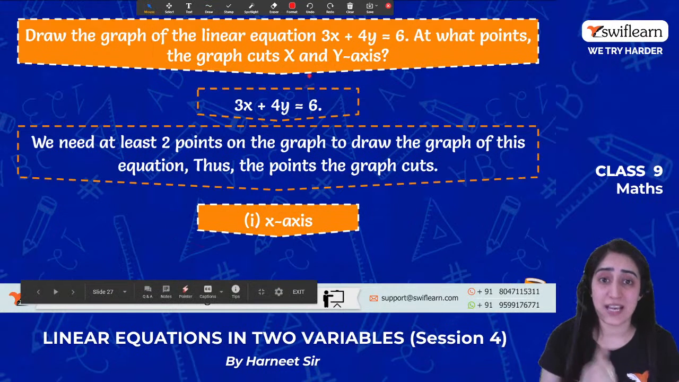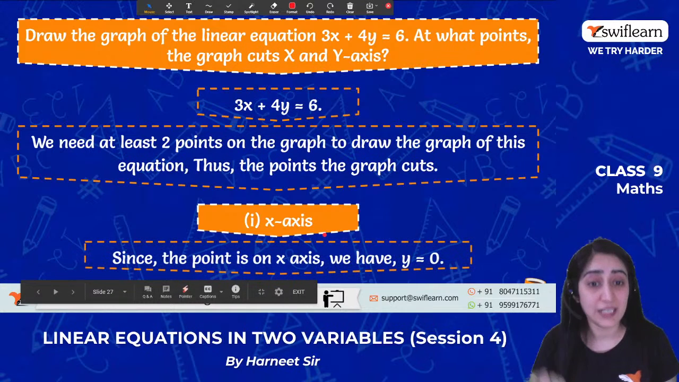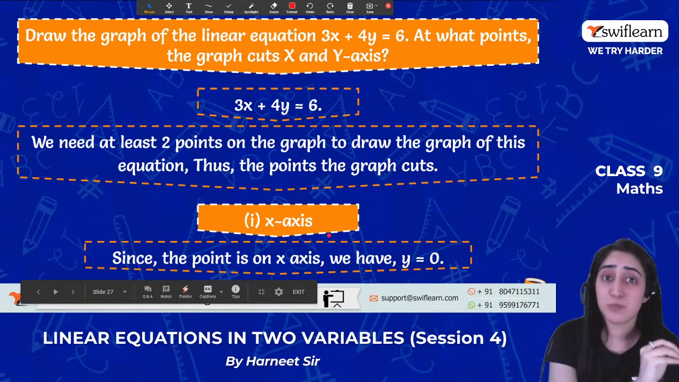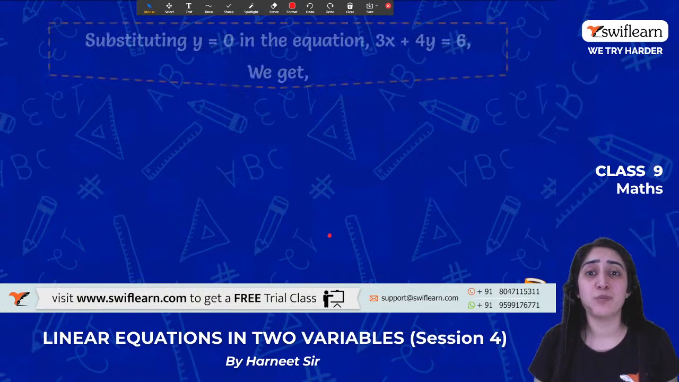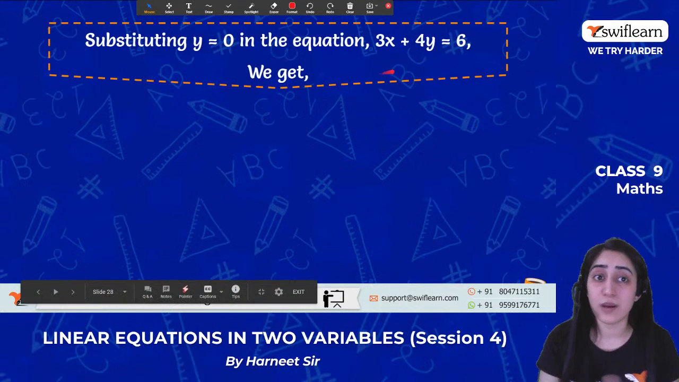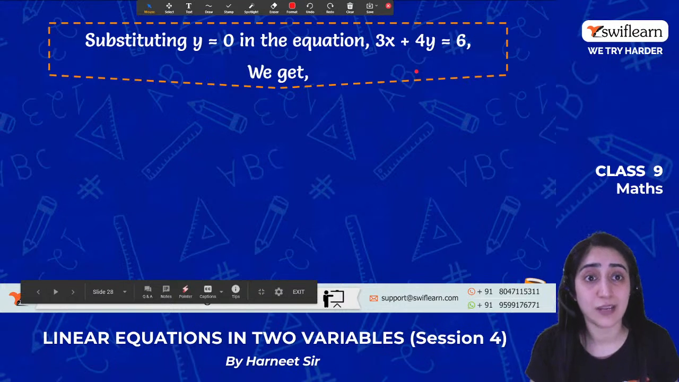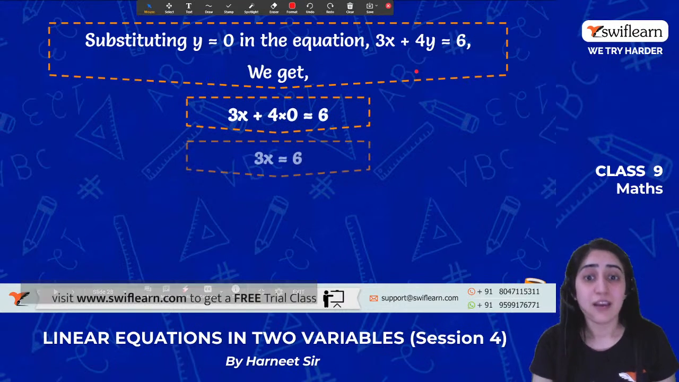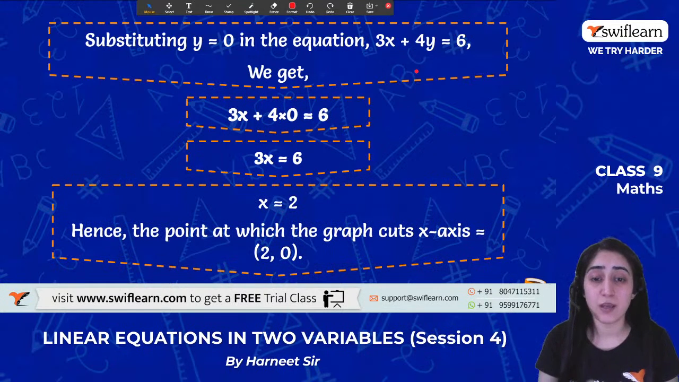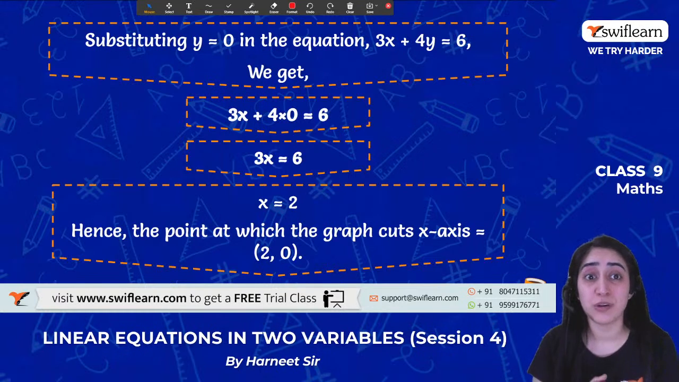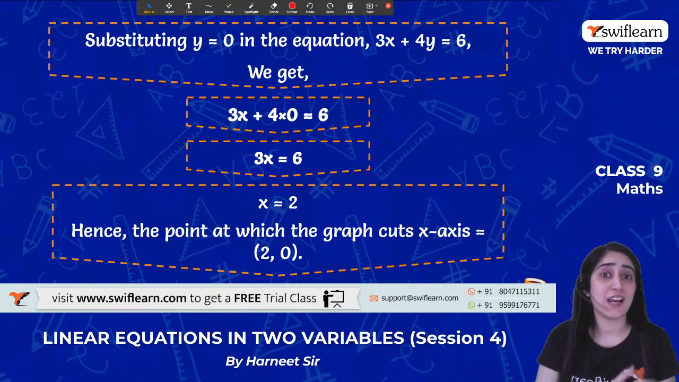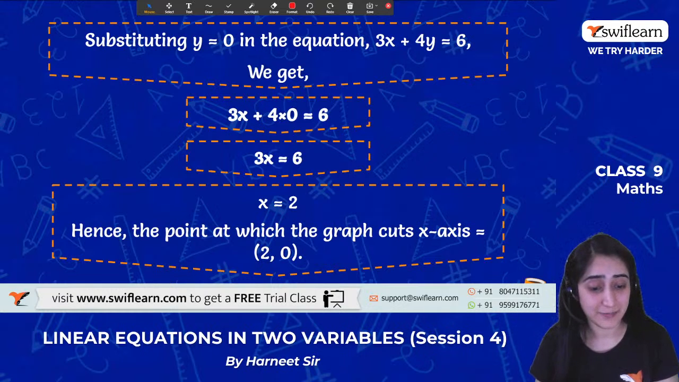So we know from where the line passes, and where it cuts. First it says x-axis. That means if it has to cut the x-axis, the y value has to be 0. So let's put y equal to 0 in the equation that is given to us. That becomes 3x is equal to 6. X becomes 2. So we get the point 2, 0. Easy one.